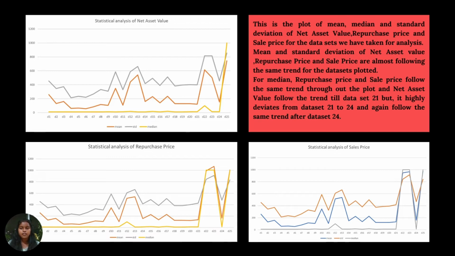For median, the repurchase price and sale price follow the same trend throughout the plot, and net asset value follows the trend till dataset 21, but it highly deviates from dataset 21 to 24 and again follows the same trend after dataset 24. This is what we infer from the statistics of the simple random sample datasets which we took for the analysis. Thank you.